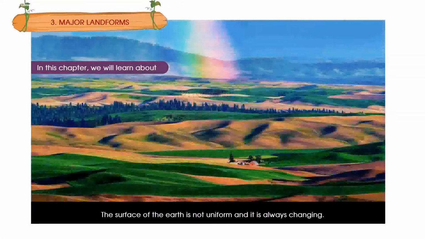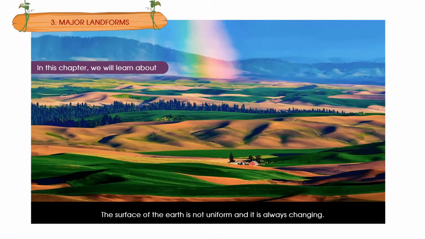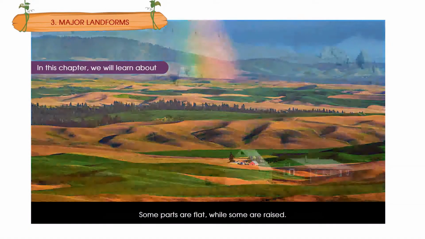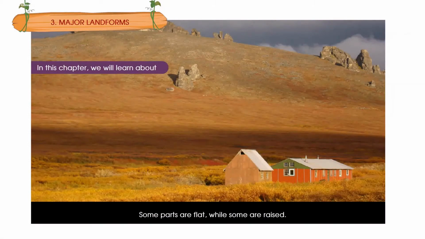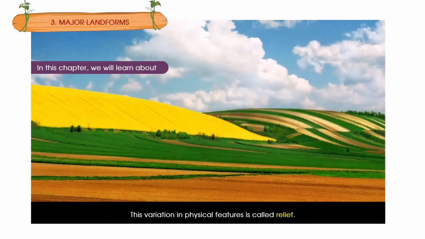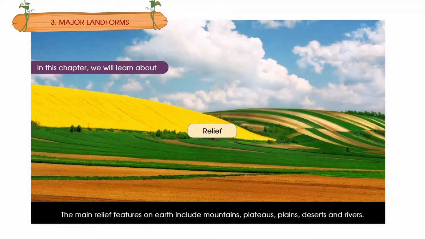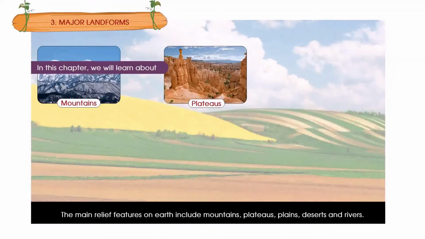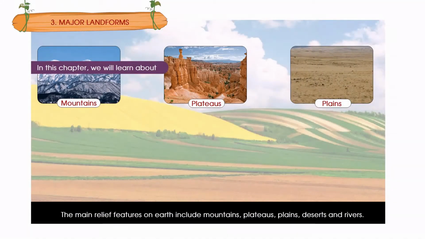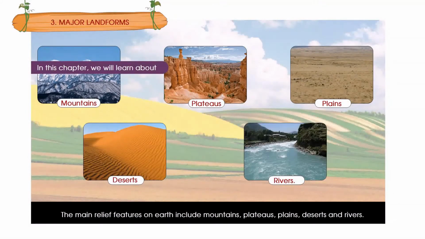The surface of the Earth is not uniform and it is always changing. Some parts are flat while some are raised. This variation in physical features is called relief. The main relief features on Earth include mountains, plateaus, plains, deserts, and rivers.